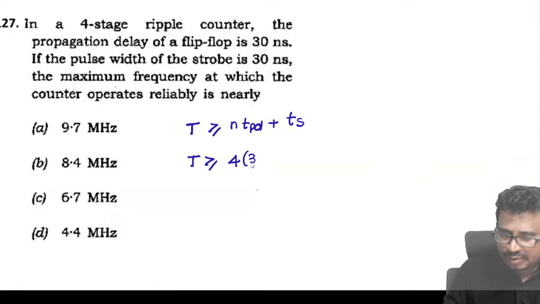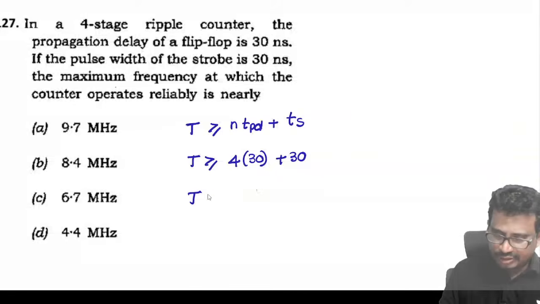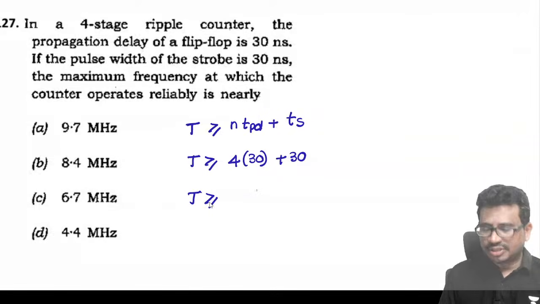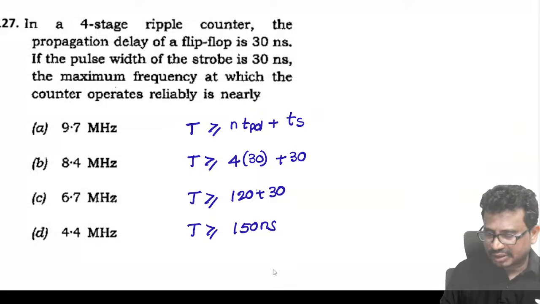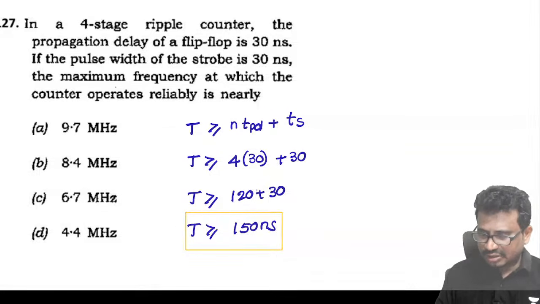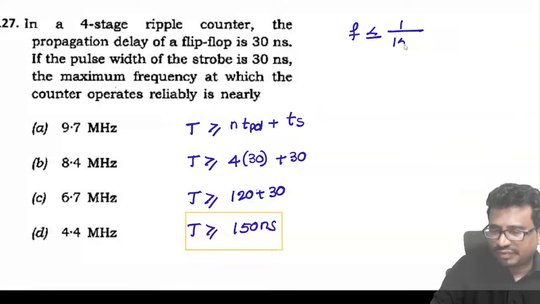4 into TPD means 4 into 30, plus the strobe signal delay, which is given as 30. So T clock must be greater than 120 plus 30. So the time period must be greater than 150 nanoseconds. From this we get the frequency must be less than 1 by 150 nanoseconds, that is 10 power minus 9.